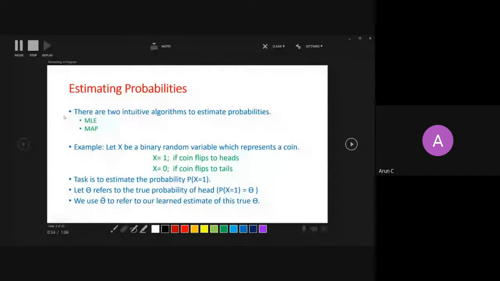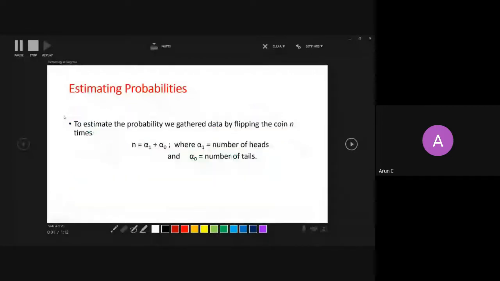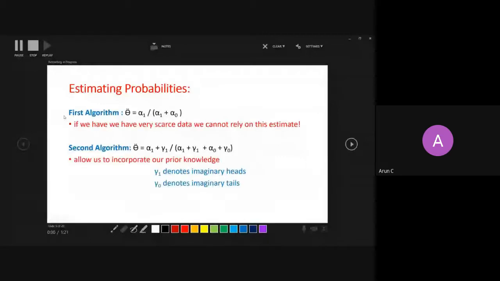So, as I said, there are two ways to estimate the theta hat. One is MLE and the other is MAP. The construct was: if there are alpha 1 heads and alpha 0 tails, the total number of tosses will be n. So there are two algorithms which we have used to estimate theta hat. One is the number of heads upon the total number of tosses. And in the second algorithm, we have taken some imaginary number of heads and imaginary number of tails, gamma 1 and gamma 0, right? So gamma 1 is the imaginary number of heads, gamma 0 is the imaginary number of tails, and we are just clubbing the imaginary numbers with the original numbers.